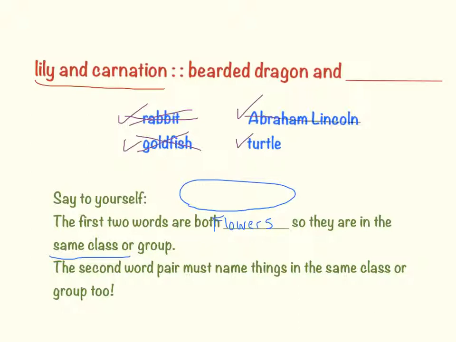So it's probably not Abraham Lincoln. So bearded dragon and turtle. Well, it's the only one left, so it's got a pretty good chance. Plus, I know bearded dragons are reptiles, turtles are reptiles. They're both in our classroom right now. So I'm going to say the answer is turtle. They are in the same class.